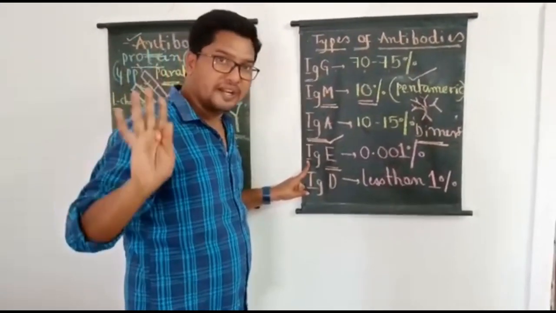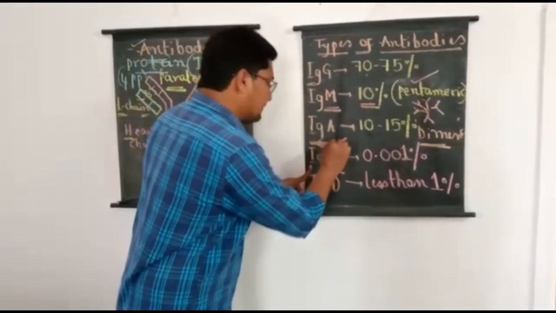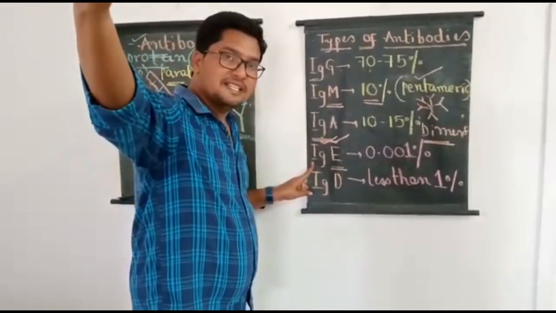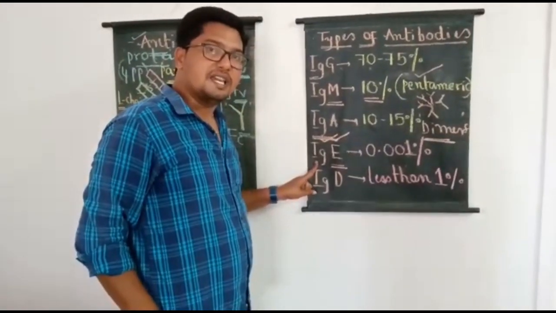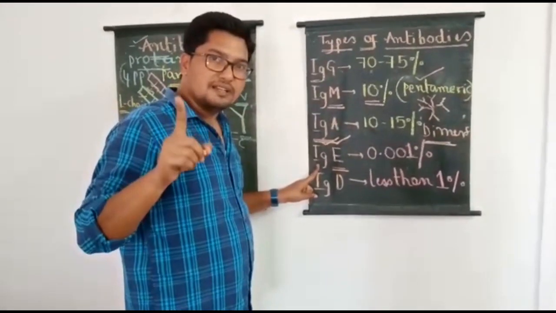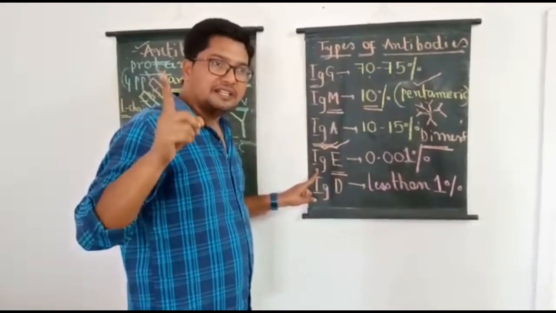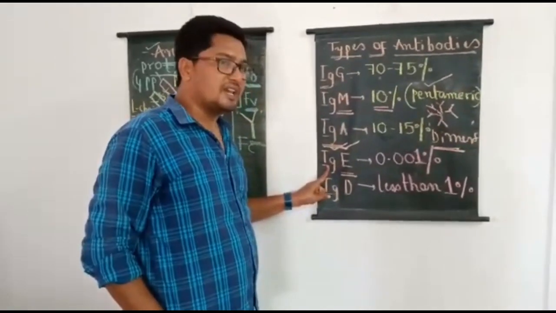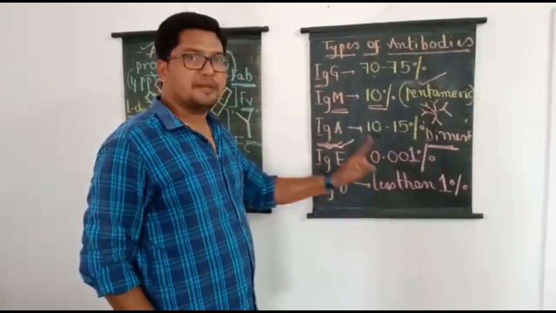That point is important. Whenever a person is suffering from any kind of allergy, which type of antibody levels increase in the blood? The answer is IgE. So the antibodies involved in allergic reactions, and produced in response to parasitic infections, are IgE, but they are the least abundant type of antibodies.